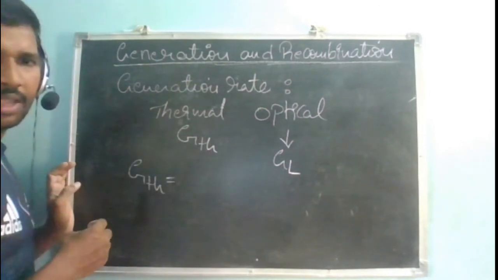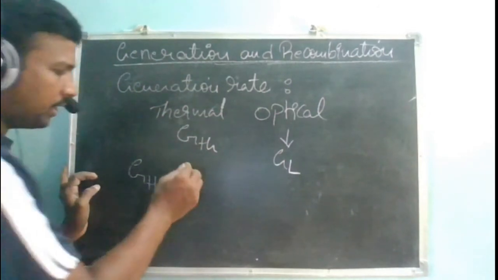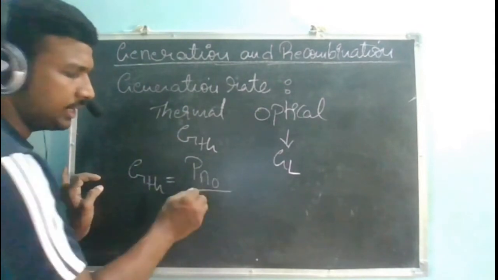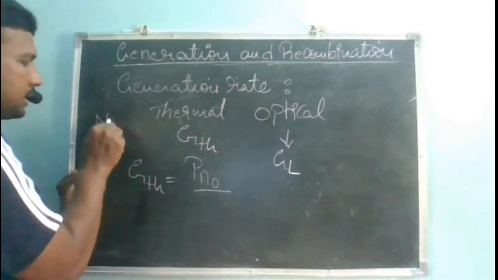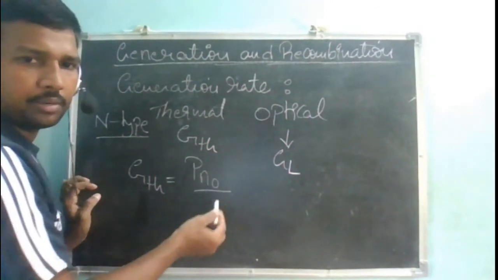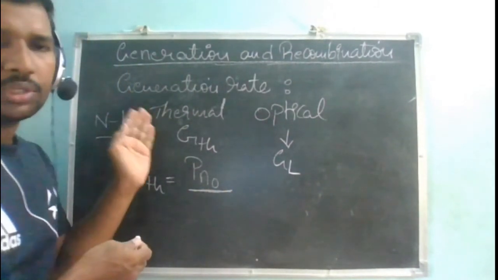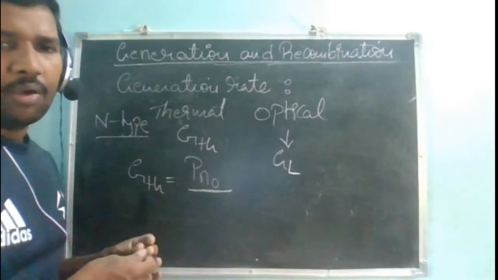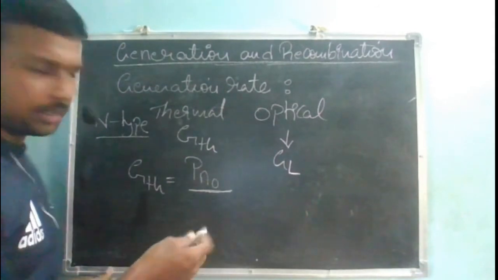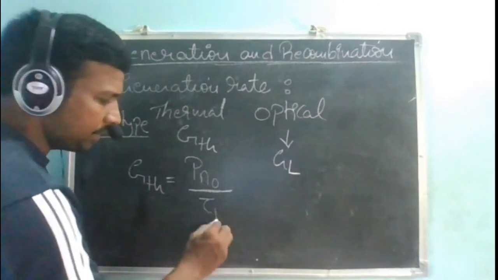So what is G_TH? G_TH is given by the minority carrier concentration divided by the lifetime. What is the minority carrier concentration in the thermal equilibrium case? Let us consider an n type. In an n type, minority carriers are holes, so p_n0. Due to the thermal nature, that means temperature, equilibrium electron hole pairs are generated. So it is p_n0 divided by the lifetime, tau p.